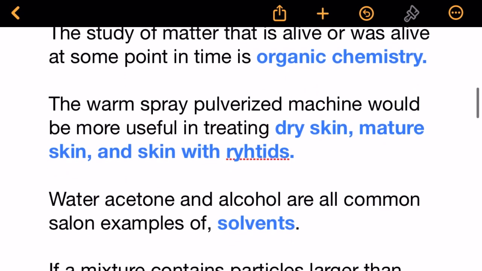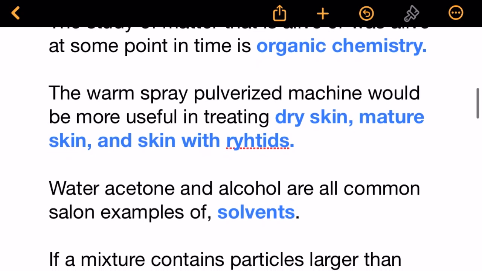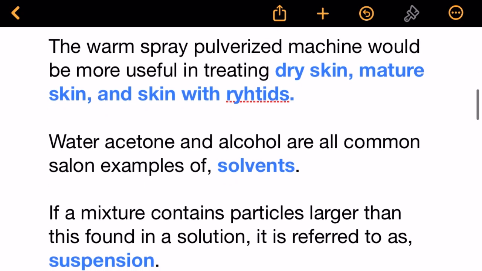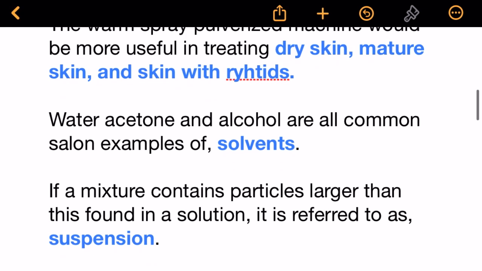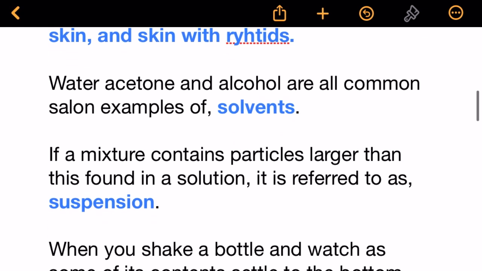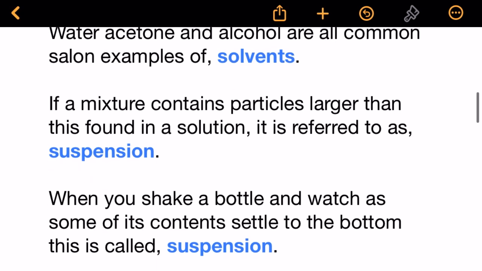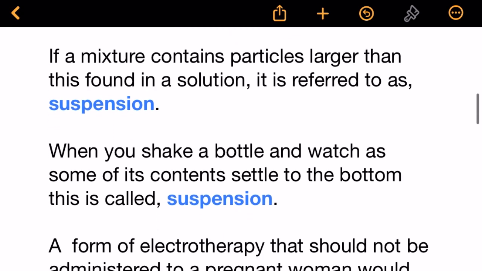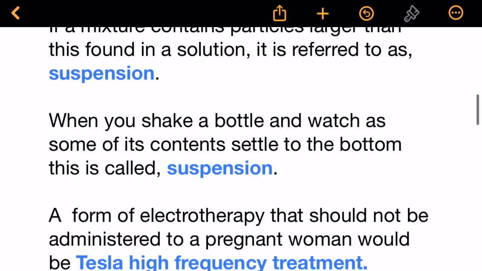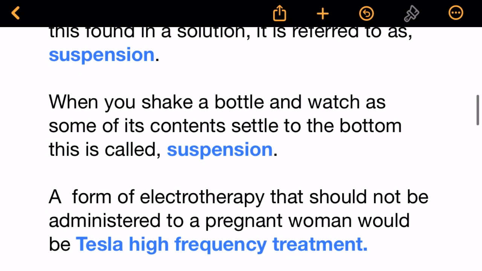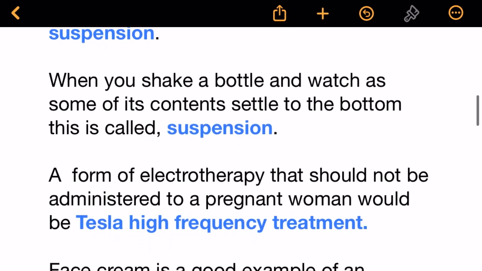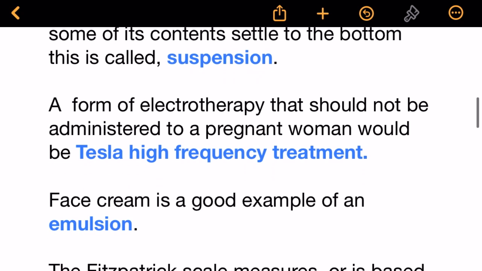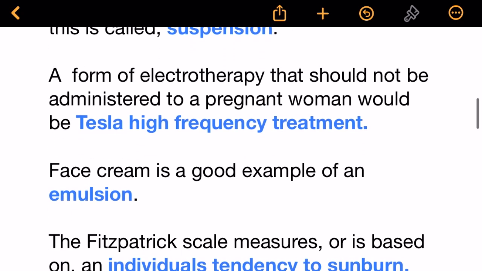The warm spray pulverized machine would be more useful in treating dry skin, mature skin, and skin with rhytids. Water, acetone and alcohol are all common salon examples of solvents. If a mixture contains particles larger than those found in a solution, it is referred to as suspension. When you shake a bottle and watch as some of its contents settle to the bottom, this is called suspension. A form of electrotherapy that should not be administered to a pregnant woman would be Tesla high-frequency treatment. Face cream is a good example of an emulsion.